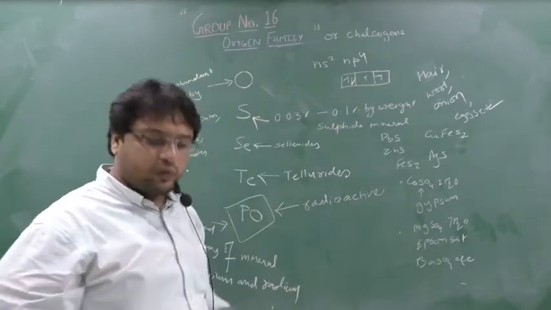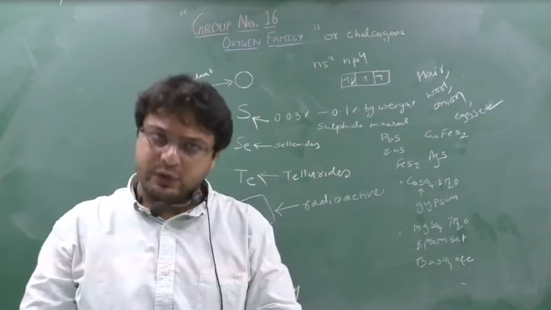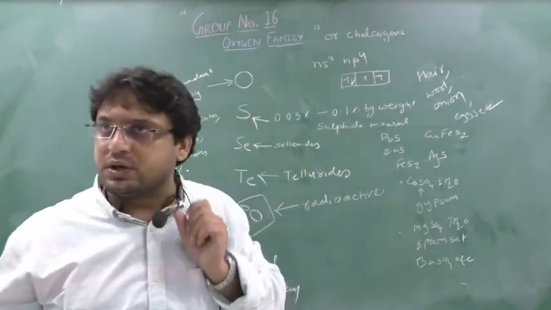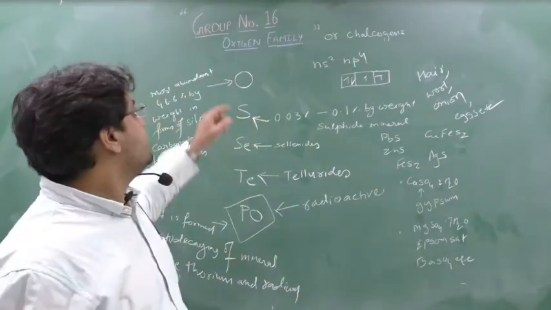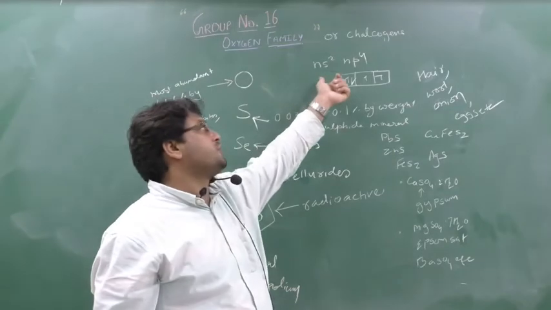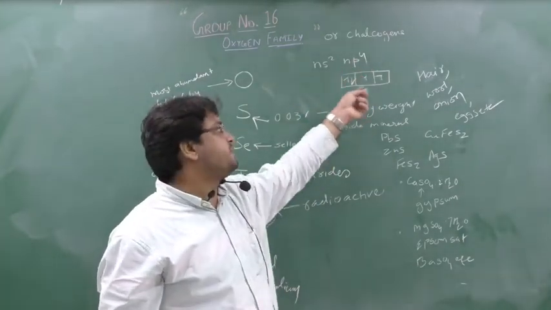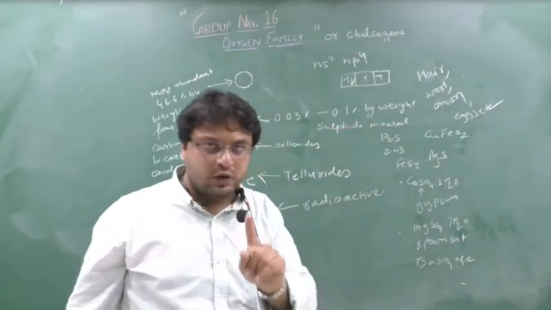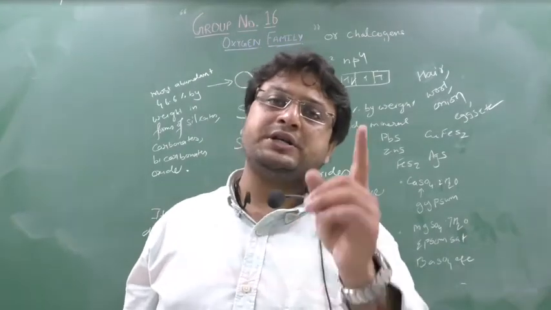One question is there, whether oxygen is paramagnetic or diamagnetic. There was one question for 1 mark, like an MCQ. The oxygen general electronic configuration will also be ns2np4 only. When you split into px, py and pz, it is observed that there are 2 unpaired electrons in oxygen. Due to this reason, oxygen is paramagnetic.